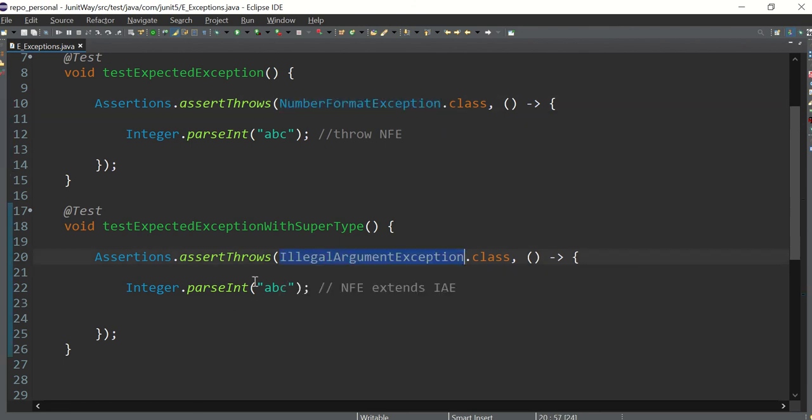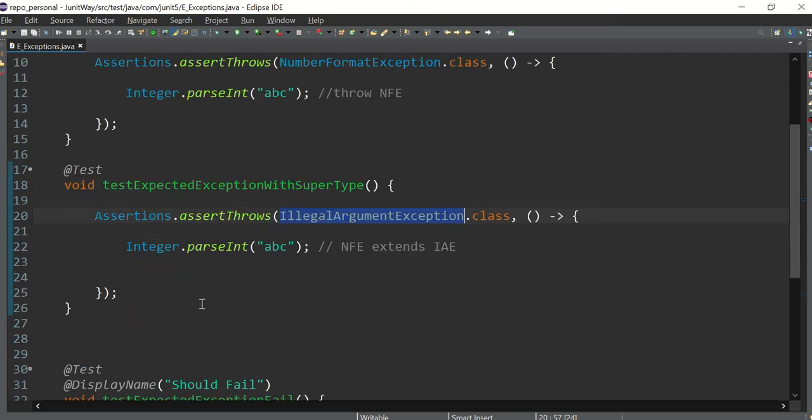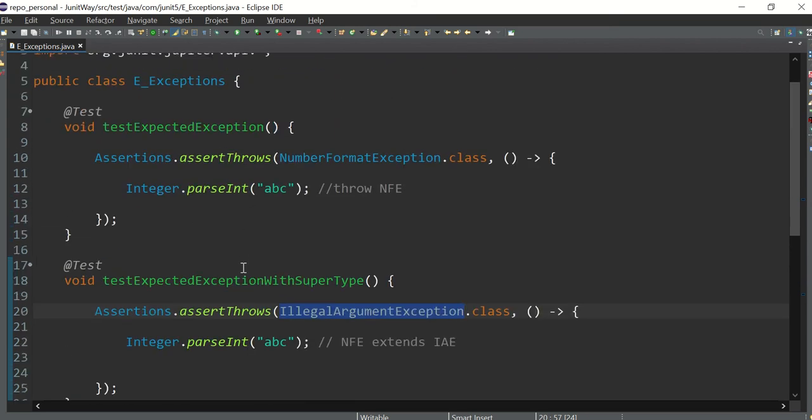I am expecting a parent exception, but my code is throwing a child exception. So this is acceptable, right? This is totally fine. So this test case should pass as well, even if both exceptions are not the same, because there is a parent-child hierarchy. So the first two should pass.